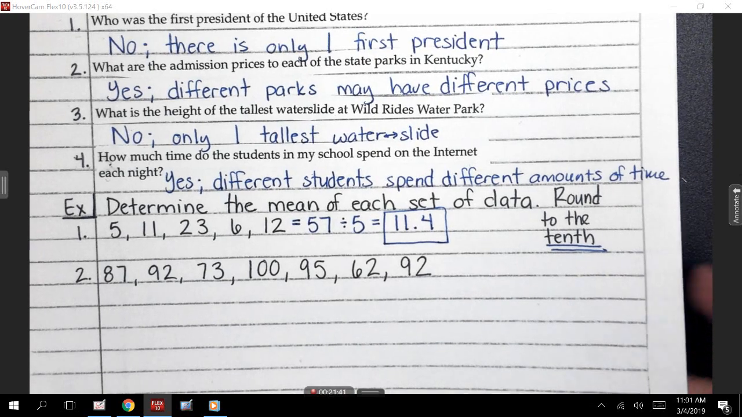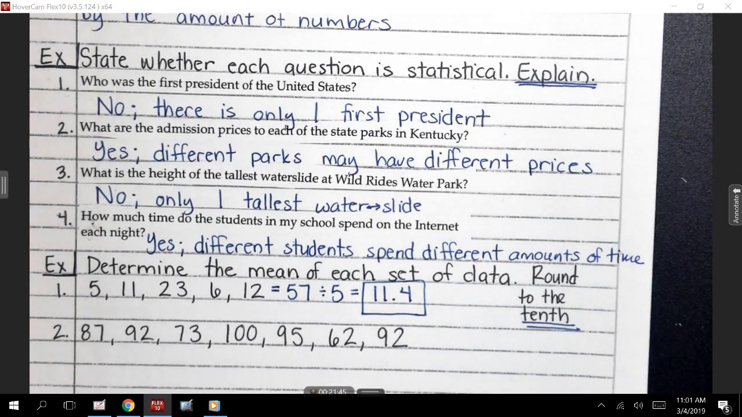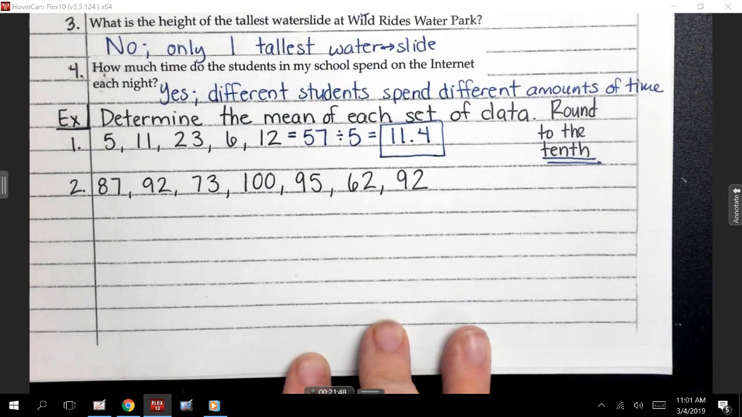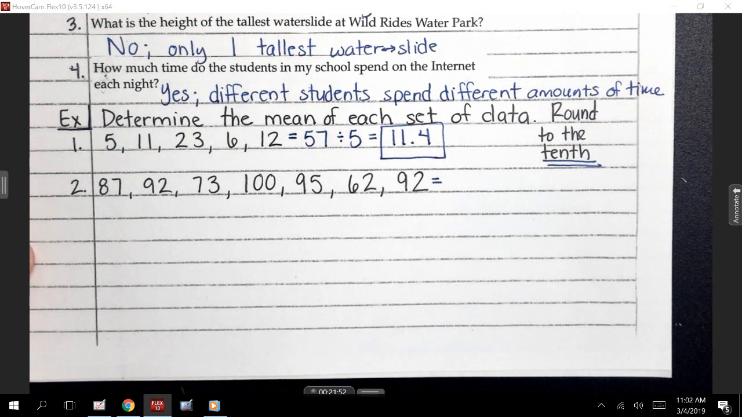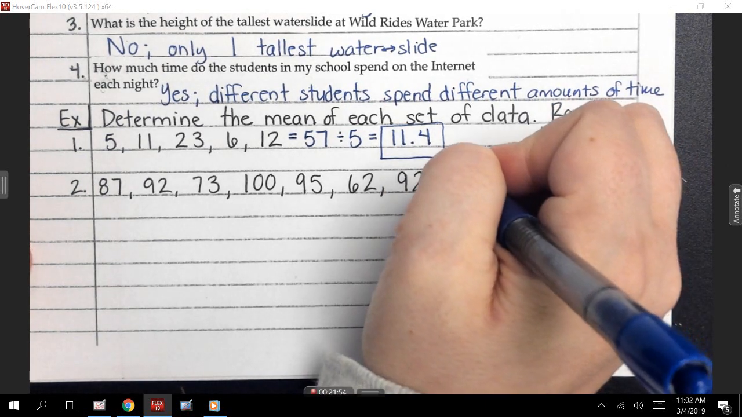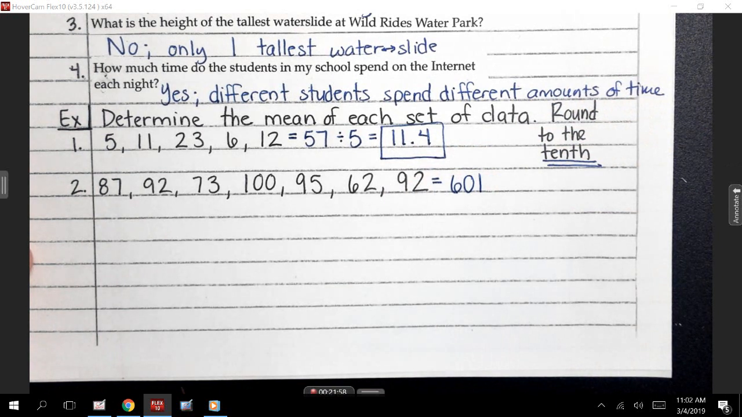All right. So let's look at number 2. Number 2, what do I need to do first on number 2? Sorry, let's go back down. Number 2, Kelsey? Add them up. So we got to add them up. What do we get when I add them up? Amaya? 601. Perfect. And now what do I need to do? Anahi, what do you think? Divide by?